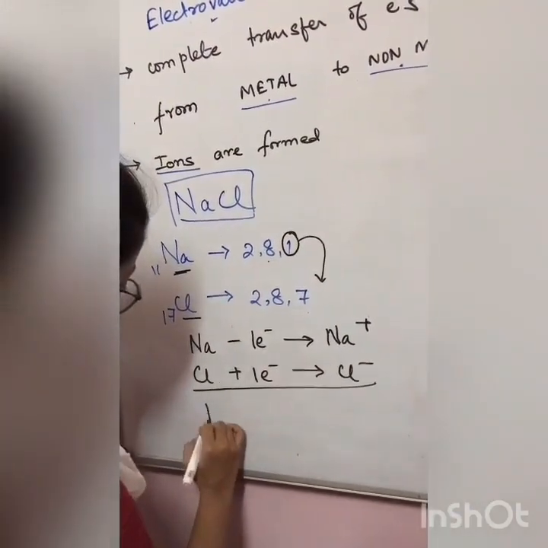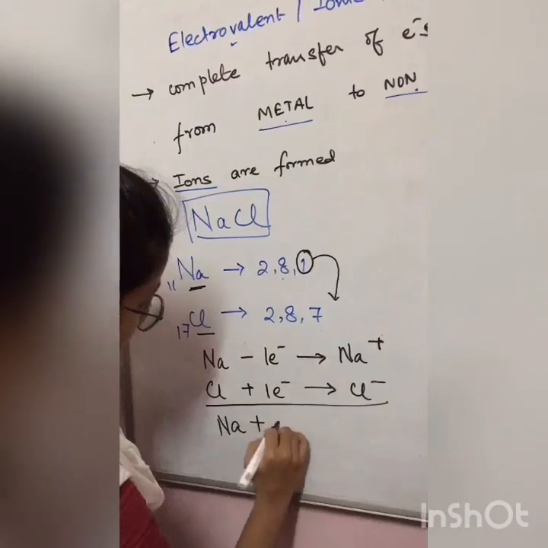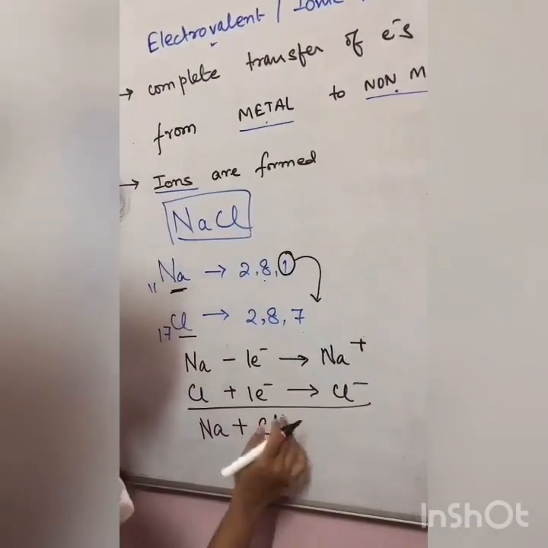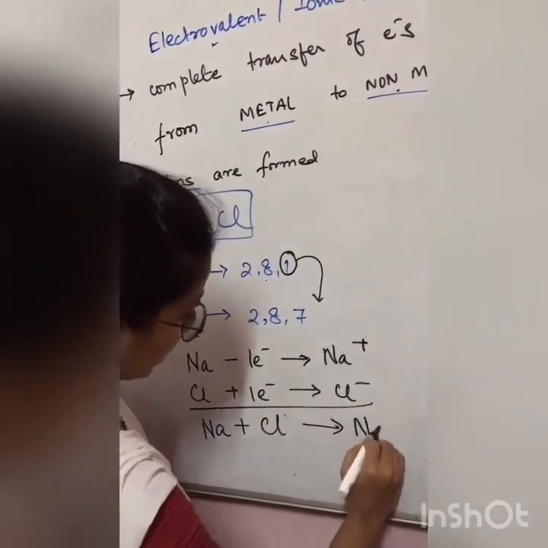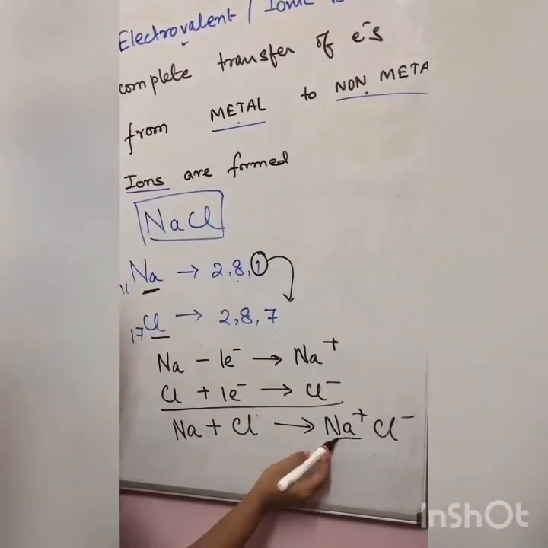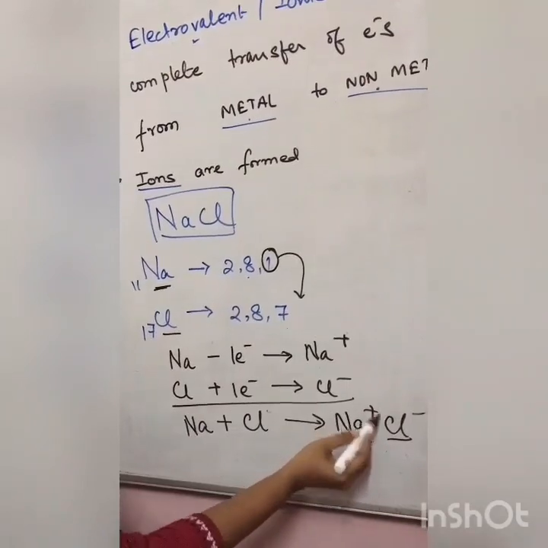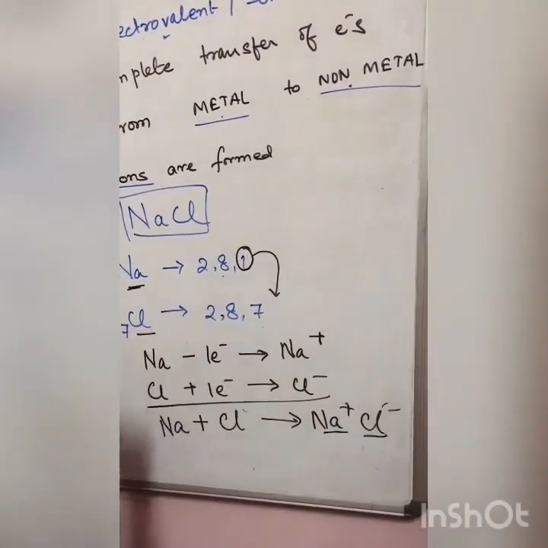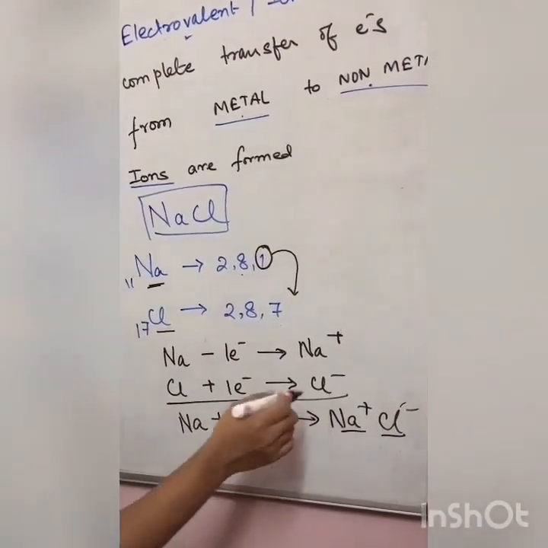So what is my net result? Na plus Cl giving Na+ Cl-. Okay. So now when there is Na+ Cl-, you see Na has a plus charge, Cl has a minus charge. So there is an electrostatic force of attraction.